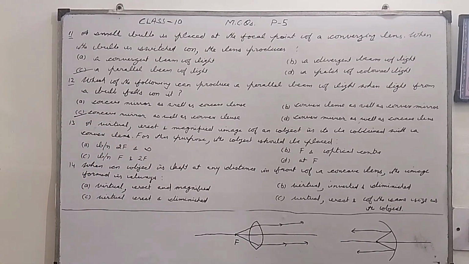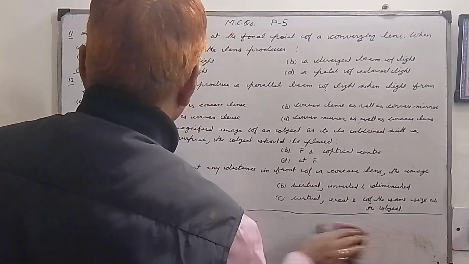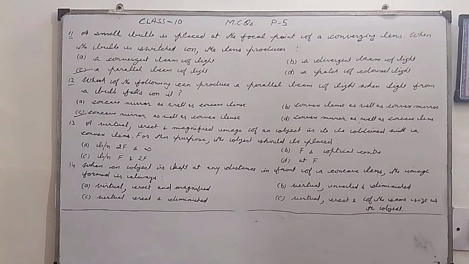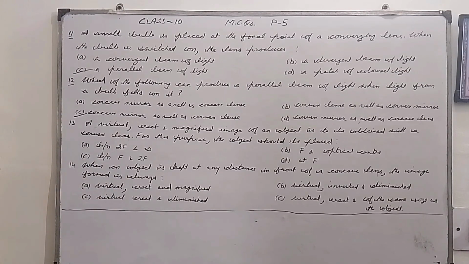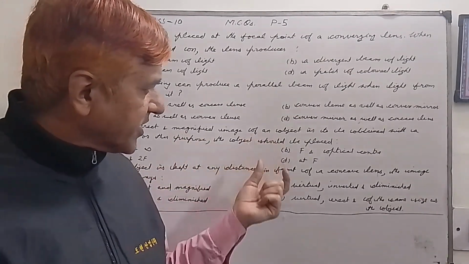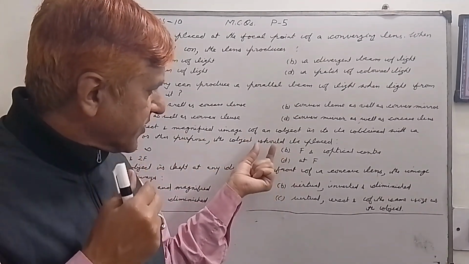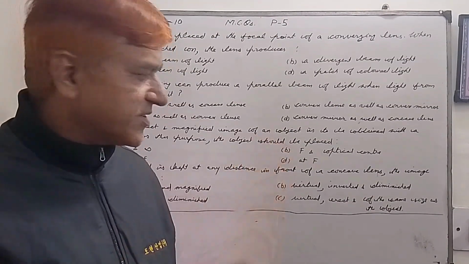Now we have question number 13. A virtual, erect, magnified image of an object is to be obtained with a convex lens. For this purpose, the object should be placed. So my dear students, except for one case, in all cases in a convex lens we always get a real image.